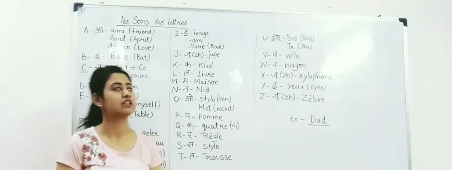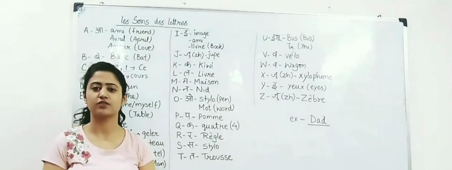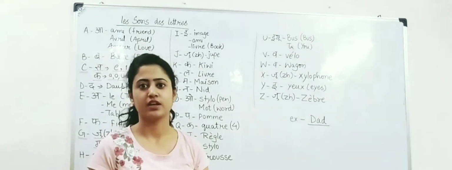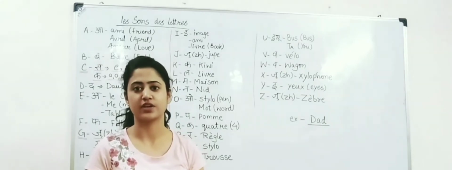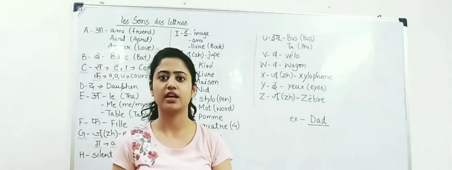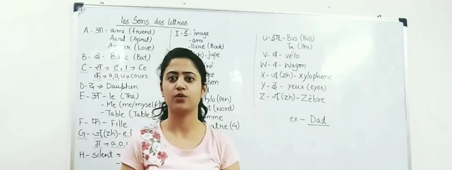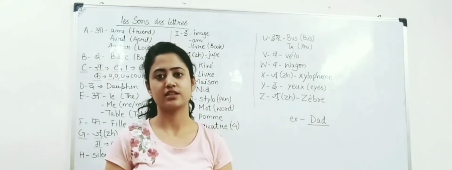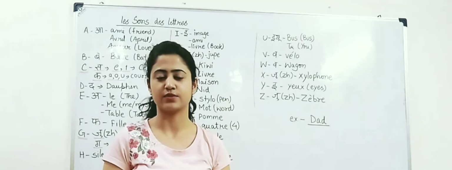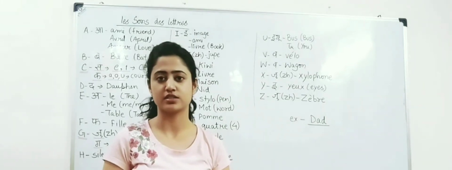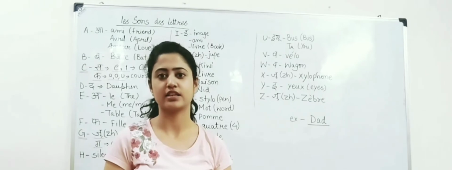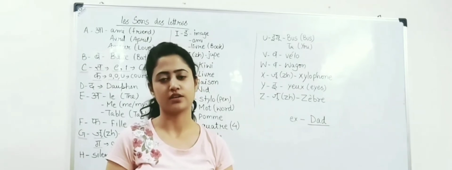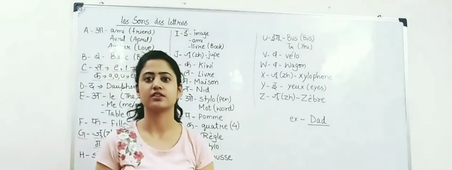And today we are going to learn the letter sound. Before that, I would like to revise the vowels which we have done in my previous video. So, as I said, in French there are 7 vowels: A, E, I, O, U, H and Y. It is also possible that in some books you can find 5 or 6 vowels. It's because some people consider H and Y as semi-vowels, but that's also correct. So let's start with today's topic, letter sound.